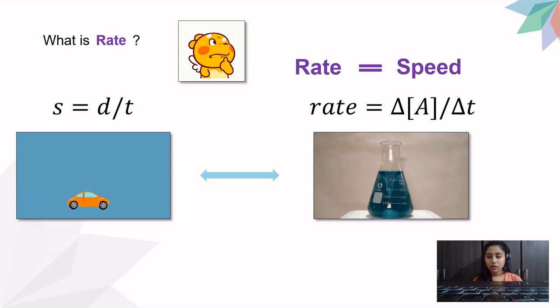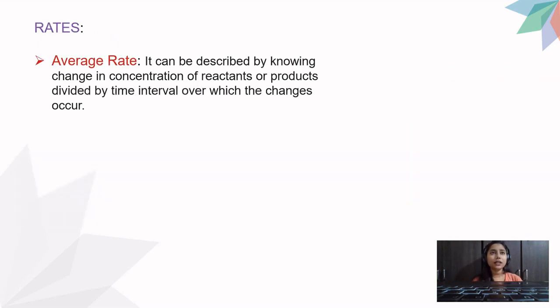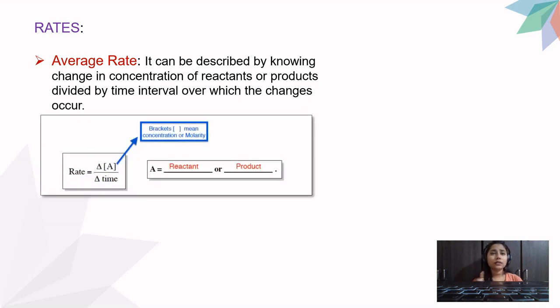Rate and speed, both the words are same, but rate is used in chemistry and speed is used in the physics term. So first I'll give you the definition of average rate, and average rate is nothing but it can be described by knowing the change in concentration of reactants or products divided by the time interval over which the changes occur. Now, every statement here has some mathematical expression, and I'll give you the mathematical expression and then I'll explain to you about the average rate. So this is your mathematical expression where you can see on your screen that rate is written as delta A divided by delta time. Now I'll explain every term involved here.